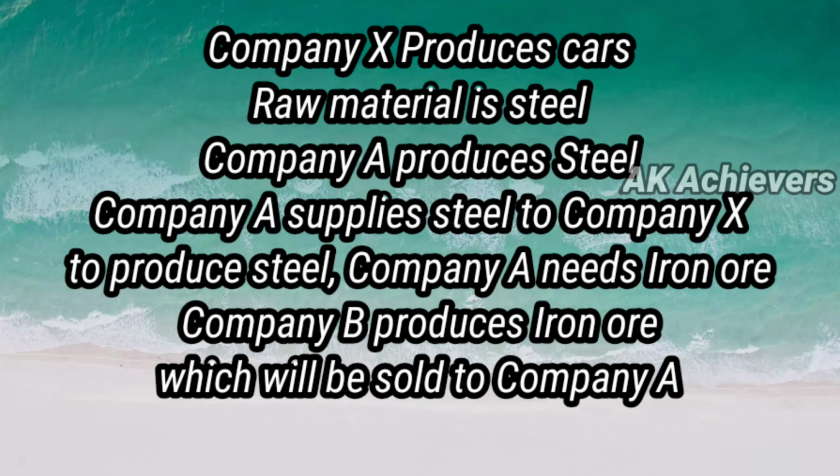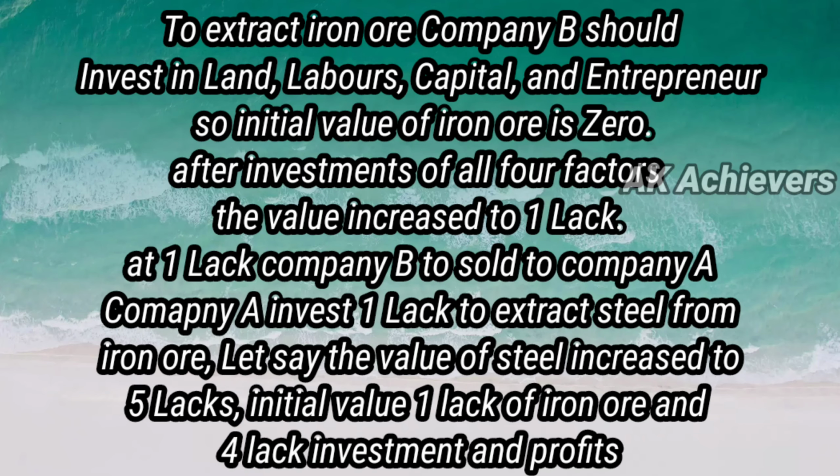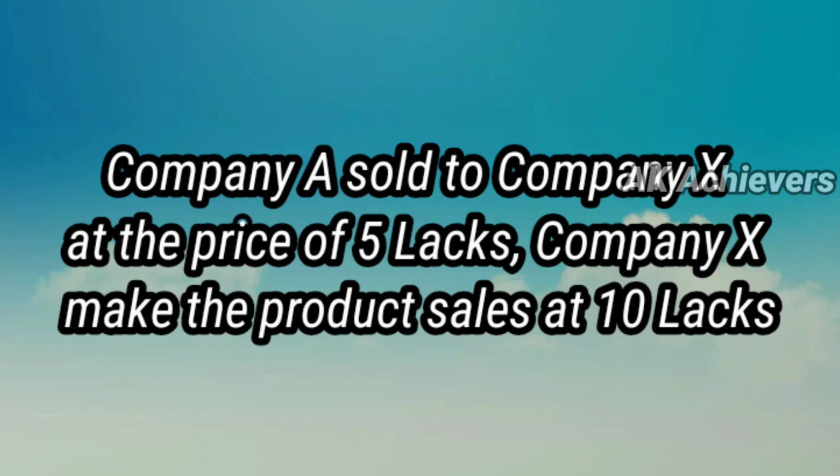Let's say there is X company that produces cars. To produce a car, X company needs raw material, which is steel. Steel comes from iron ore. Let's say A company supplies iron ore to company B. To extract iron ore, A company needs land, labor, capital, entrepreneurs. So the initial value of iron ore is 0. After investing the 4 factors, the value increased to 1 lakh. Iron ore will be sold at 1 lakh to company B. From iron ore, company B sells steel at 5 lakhs to company X. Company X produces the final product and fixes the price at 10 lakhs.